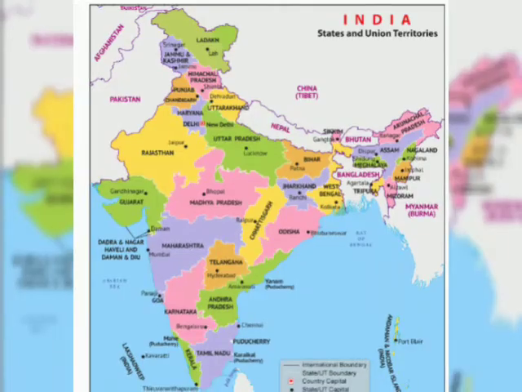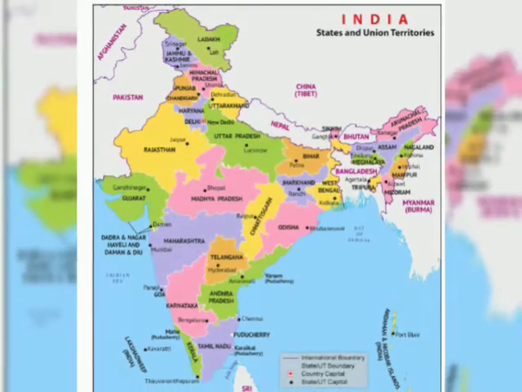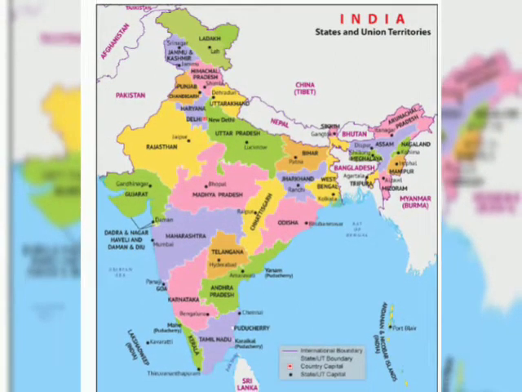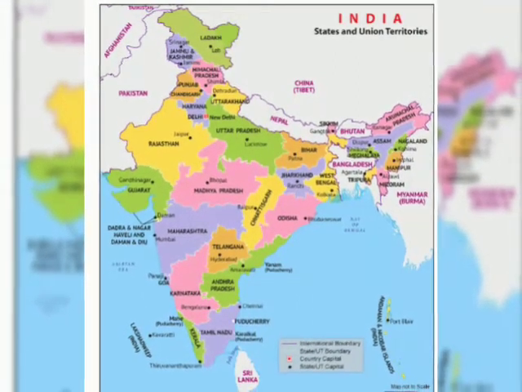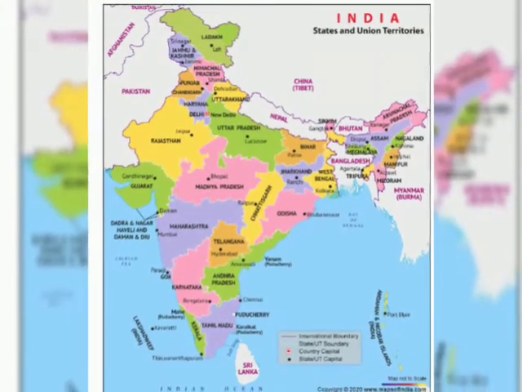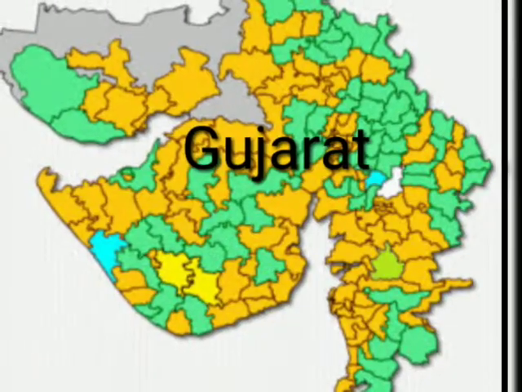Next we have state government. State governments work in that particular state, like the Gujarat state, which has its own particular government. Next, Madhya Pradesh state also has its own particular government, like this.